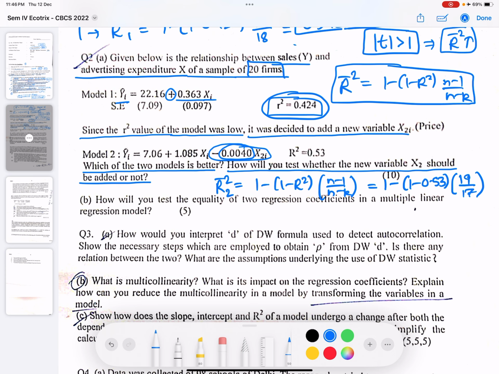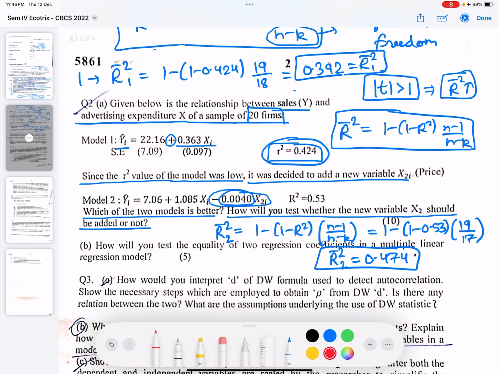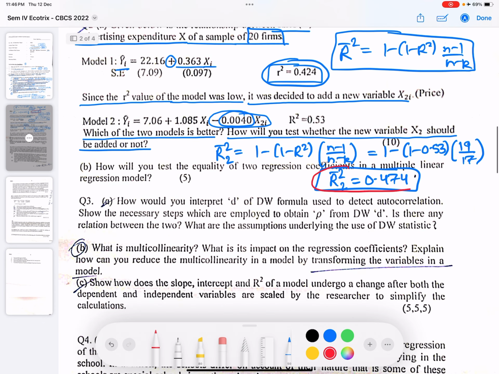So adjusted R bar square in this case is coming out to be 0.474. Look at the green values: this was for the first model and this is for the second model, and since adjusted R bar square has increased, it makes sense to use the second model. So the second model would be better. I hope this is clear.